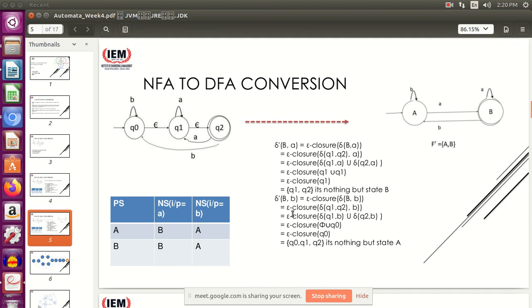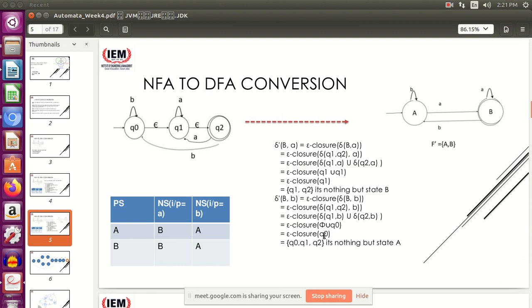Again, if you repeat the same thing for input alphabet B, you will get epsilon closure, transition of B comma B, break this down into Q1 comma Q2, and then you calculate for Q1. If you get a B, there is nothing, so it's a null. For Q2, if it's a B, you go to Q0, so it's a Q0.